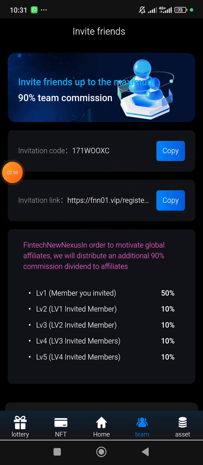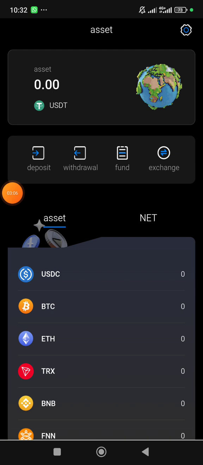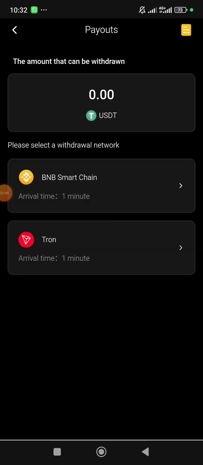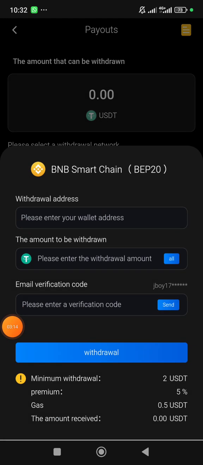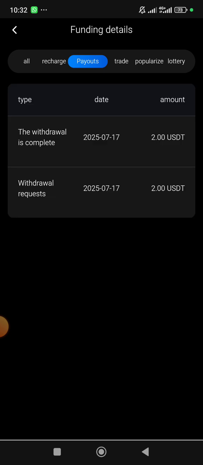If I click on assets now, you can see I don't have anything here, but if I click on this withdrawal, you can see that I have done a withdrawal today. Look at it, 1 minute ago. So let me show you my payout. You can see this withdrawal was done today. Look at the date. I test ran 2 USDT and it actually went through successfully. I received it in my Bybit account.